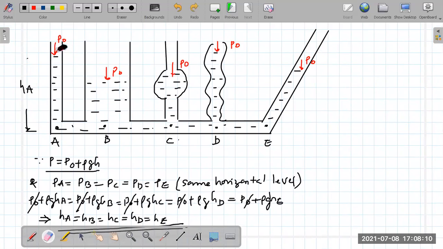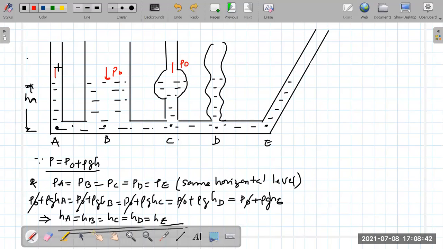Are you getting the point? Height in all the columns must be the same. So they will maintain the same level. Got the point? So the water or the liquid inside it will rearrange itself in such a manner that the height in all the columns will be equal. Understood?